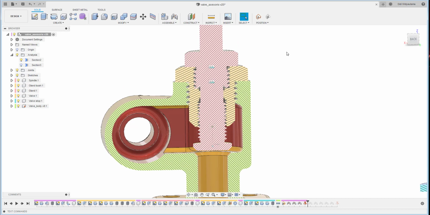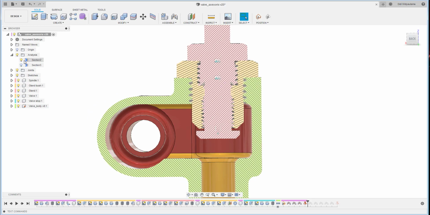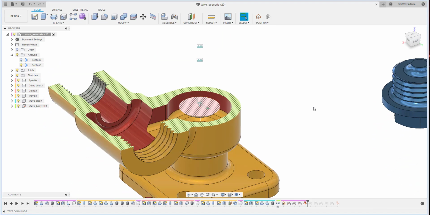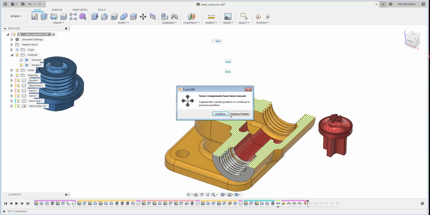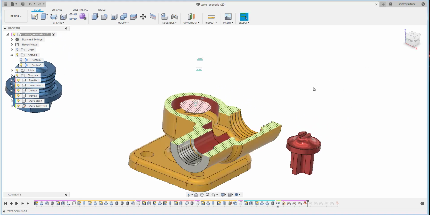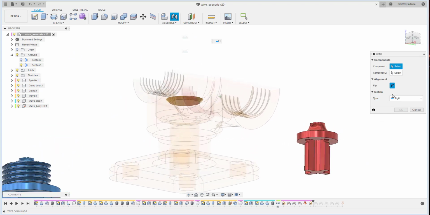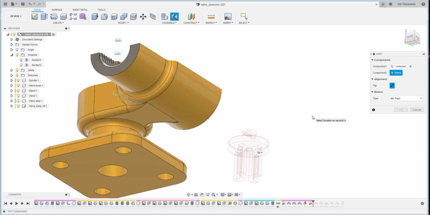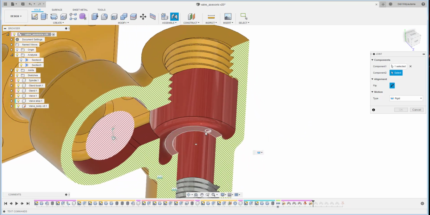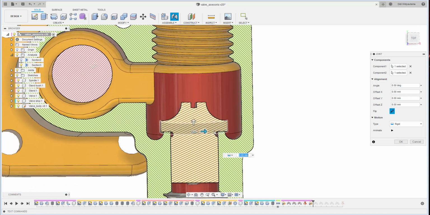Okay, let's leave it like that. And then the second one, I would like to continue with this one. Yeah, capture position. So for this one, I just click that surface, and then I will assemble with this center point here. Okay, yeah, perfectly match.